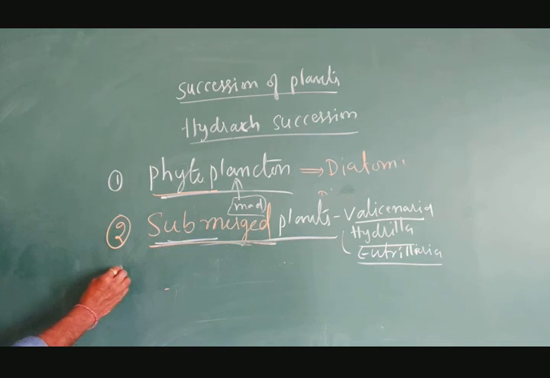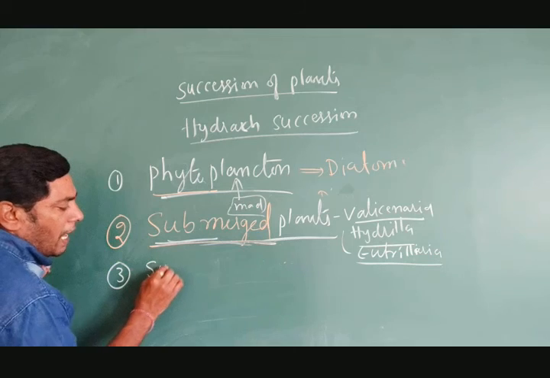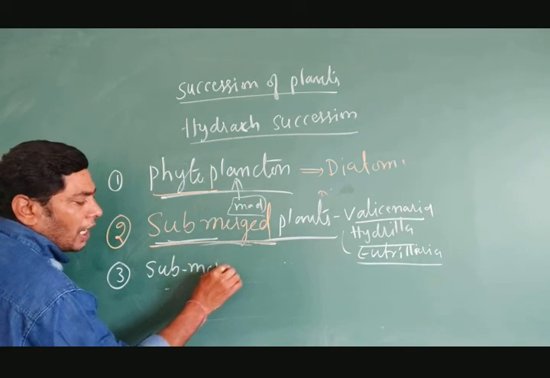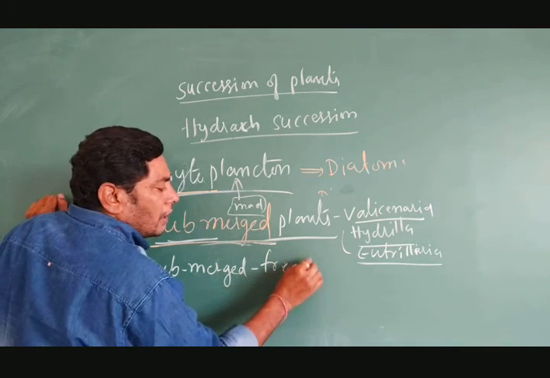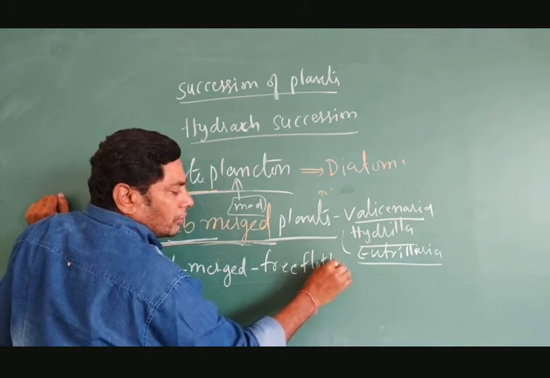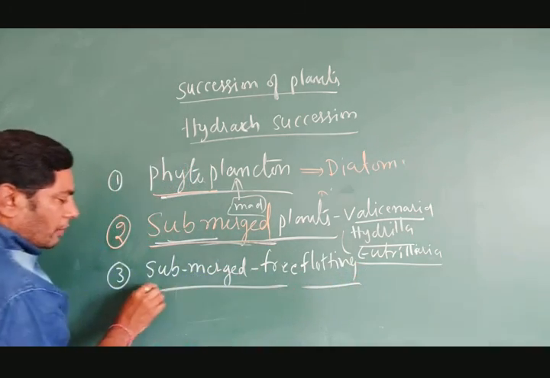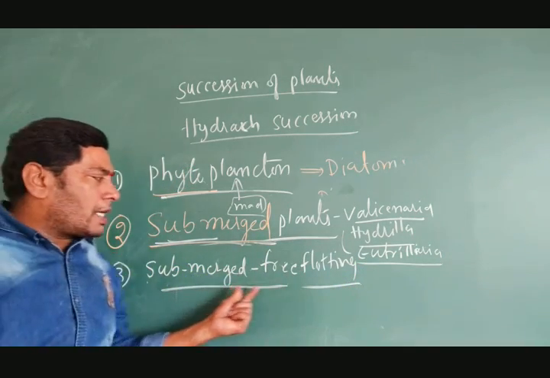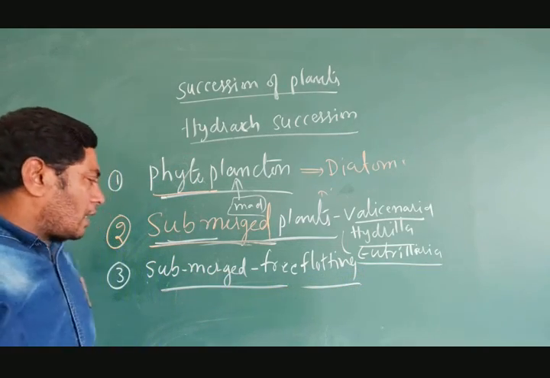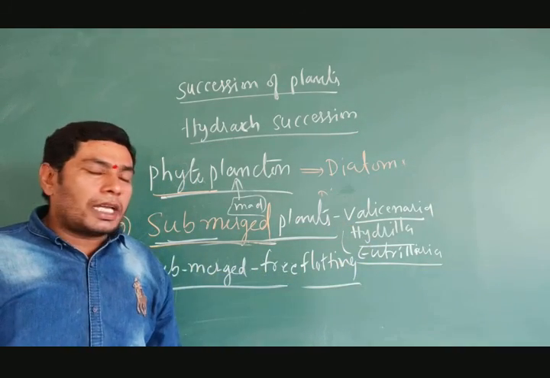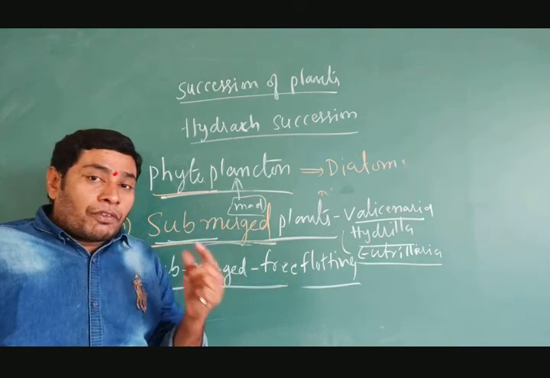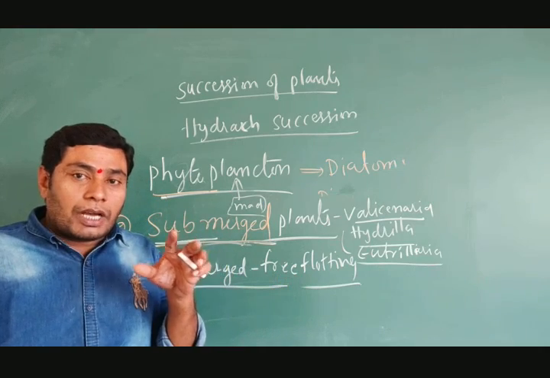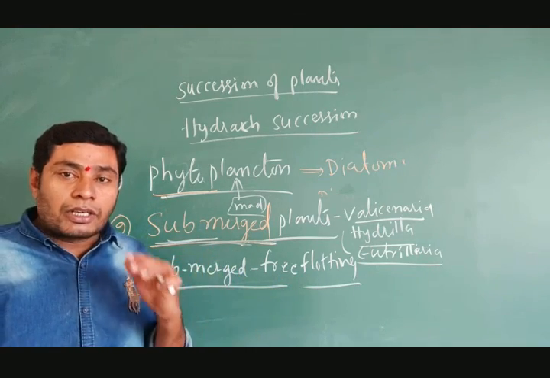The third stage is known as the submerged free floating plant stage. Here the third stage includes both submerged and free floating plants. Submerged plants, like Vallisneria, Hydrilla and Utricularia, are rooted plants. In the same stage, free floating plants also appear in the third series.